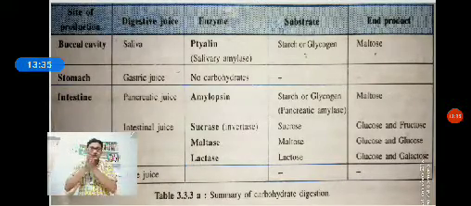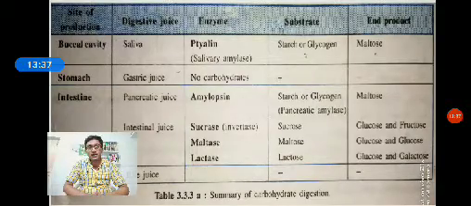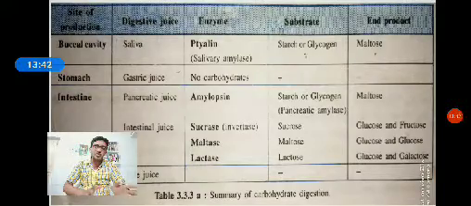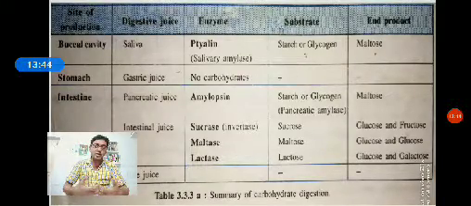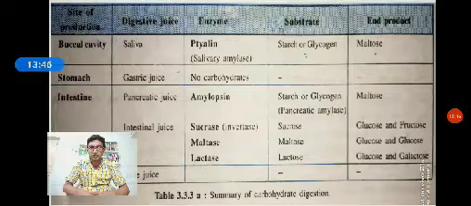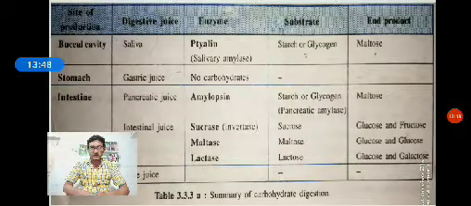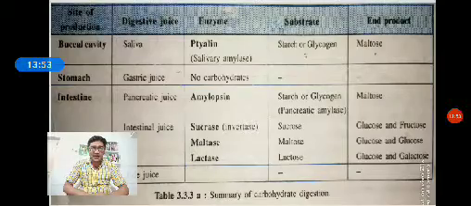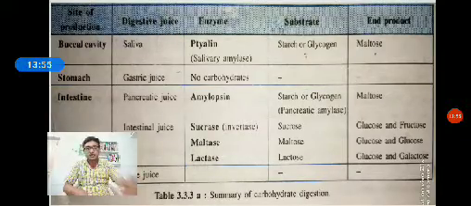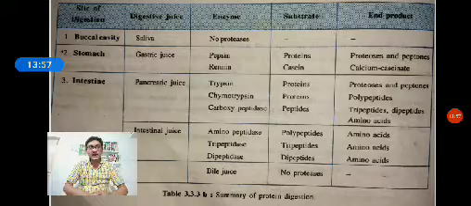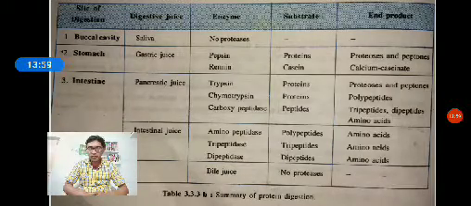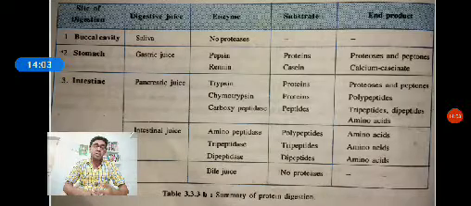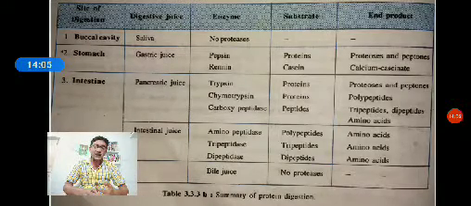In this way, carbohydrate, a polysaccharide, is completely broken down by a list of enzymes. Finally, the end product, the glucose molecule, occurs. Okay, this is a summary of carbohydrate digestion. Next, we move on to protein digestion. Protein digestion starts in the stomach as well as the intestine.